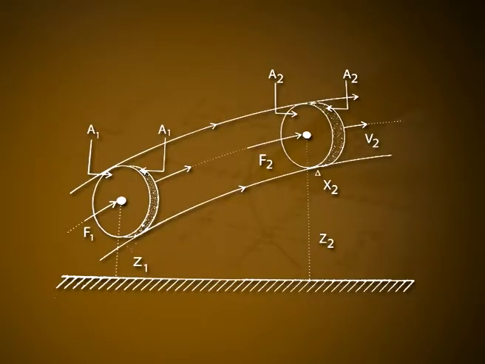The external work on a system changes the proper energy of the system. W external is equal to delta U. For the fluid volume shown in figure 1, the proper energy of the shaded volume is comprised of kinetic and gravitational potential energy. The fluid between A1 and A2 gains the energy in the volume A2 delta x2 and loses the energy in A1 delta x1.